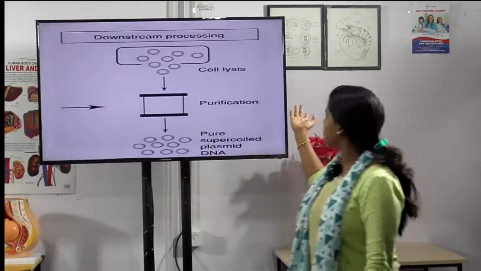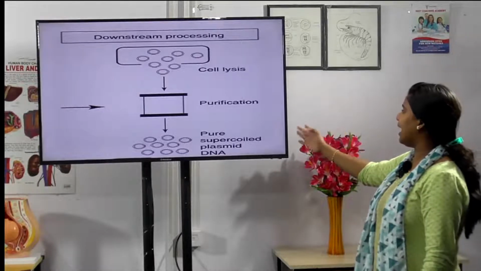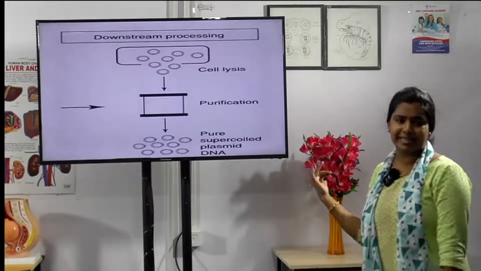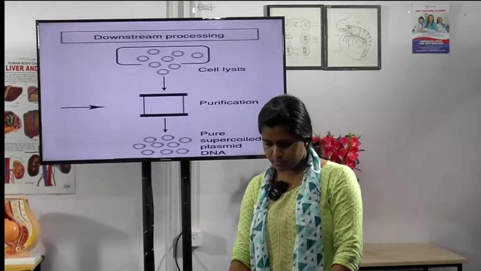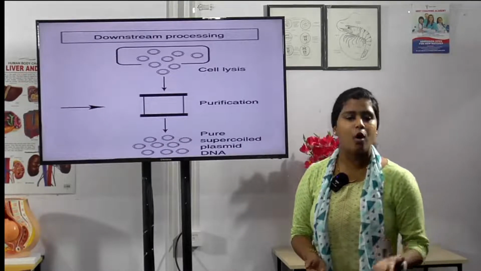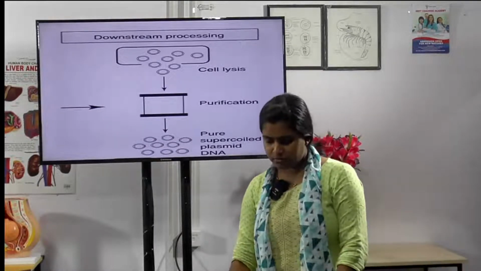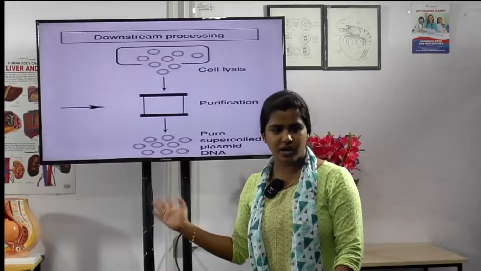It is seen in the diagram: cell lysis, separation, and then it is purified, giving the pure supercoiled plasmid DNA. Okay, after this the product is then subjected to quality control testing and kept in suitable preservatives. After this, the downstream processing is complete.